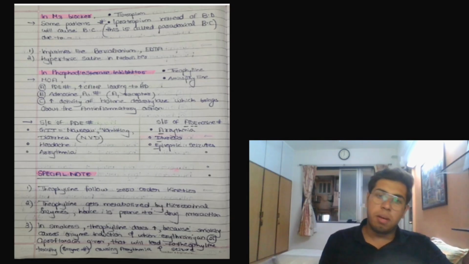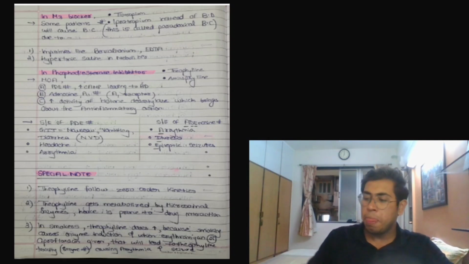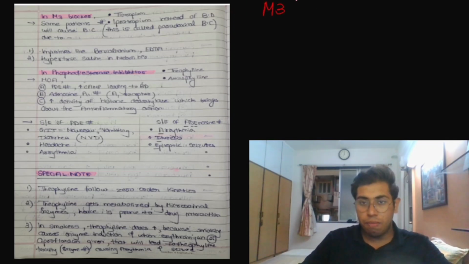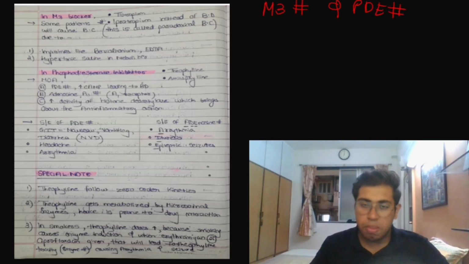Yes, please. Now, welcome to the third lecture, second part. We studied beta 2 agonists. Now we will be talking about the M3 blockers as well, and we will be talking about phosphodiesterase inhibitors. What we studied about M3 blockers is that they block the M3 receptors present in the parasympathetic system so that bronchodilation happens.